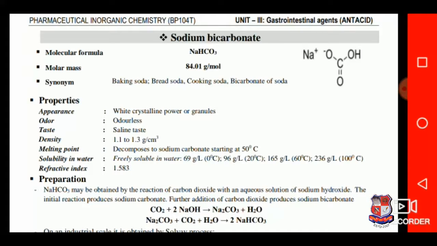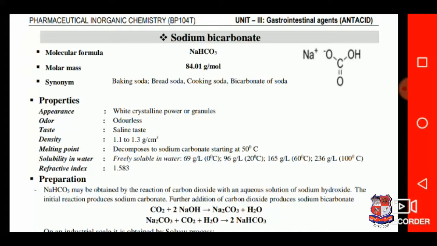Sodium bicarbonate, as we already saw, is an antacid. It can be used to neutralize the excess amount of HCl that is secreted in the mucosa of the stomach, or the lumen of the stomach, we can say. Its molecular formula is NaHCO3, molecular mass 84.01 gram per mole. It is a synonym of baking soda, bread soda, cooking soda, bicarbonate of soda.